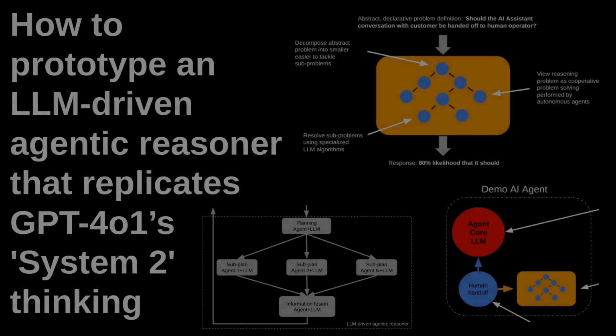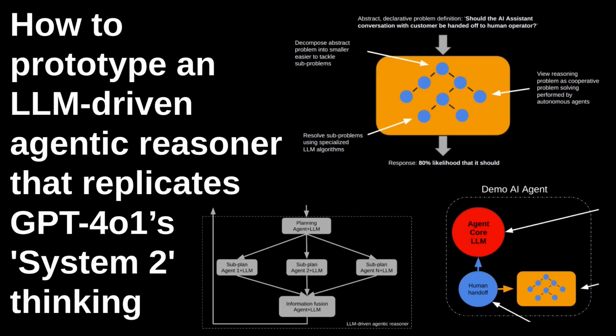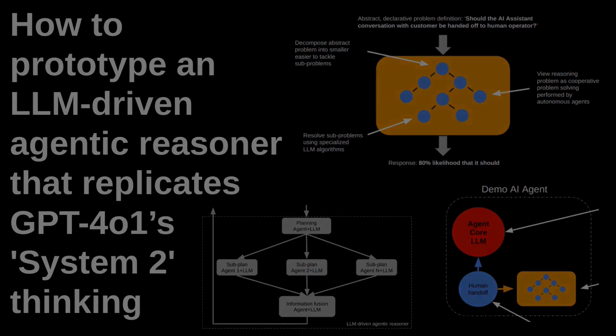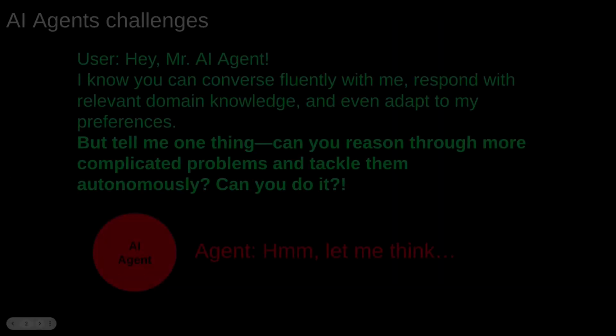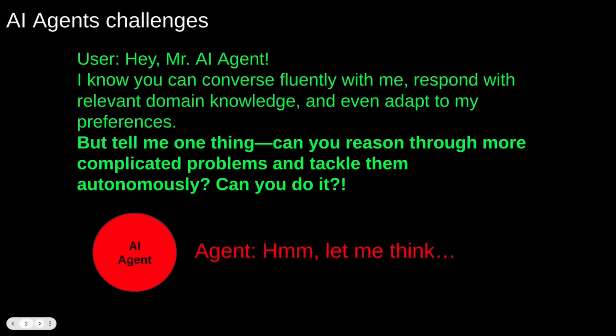Hi everyone. We're living in highly disruptive times when it comes to testing the limits of LLM-driven applications. Personally, it feels like we've reached a stage where we can build AI agents that can fluently converse, leverage domain knowledge, and even adapt to our specific needs. But one significant question remains: can we enrich these agents with more advanced reasoning capabilities? Can this be done in a straightforward way? And will we be able to maintain predictability and control over the LLM's reasoning process? These are the questions we will be exploring in this video.